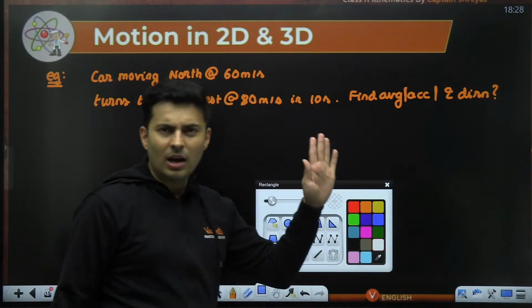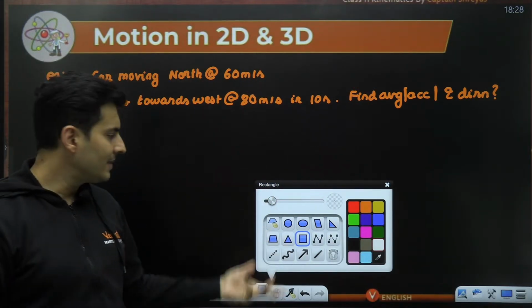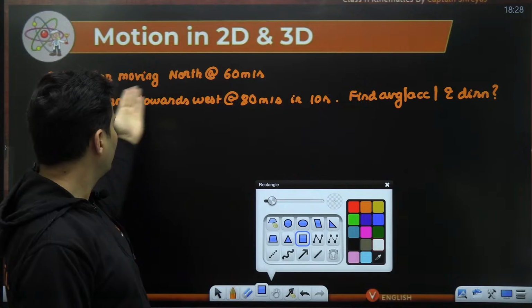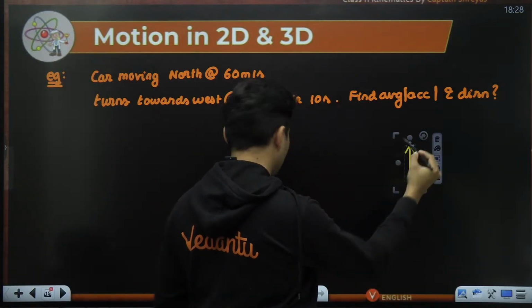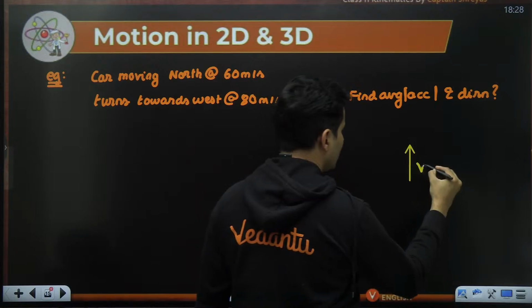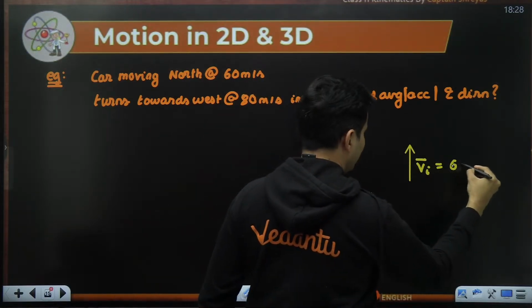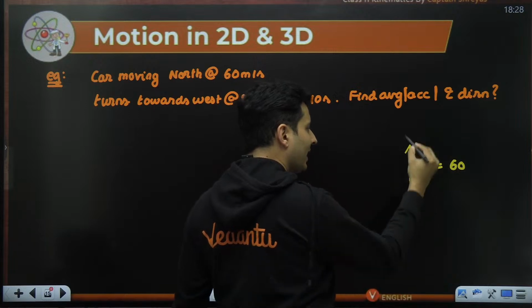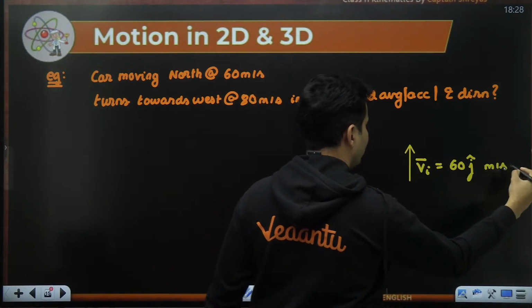So usually we take upwards as north, left side as west, right side as east, and down as the south. So car is going upwards like this. So initial velocity is here, and as you can see, it is 60 meters per second. This is y-axis, so it will be 60 j cap meters per second.